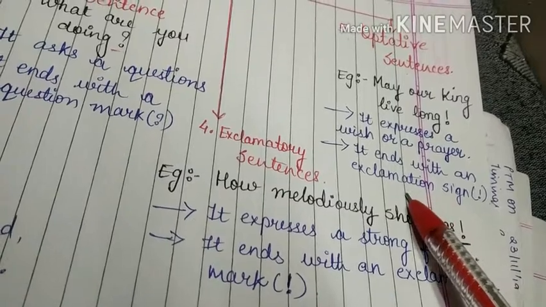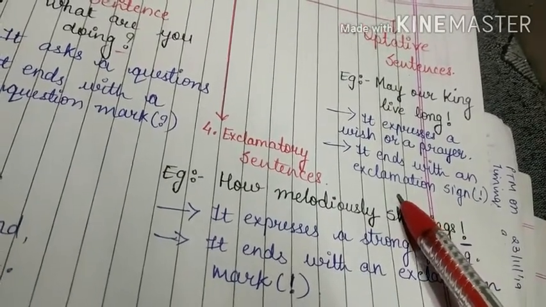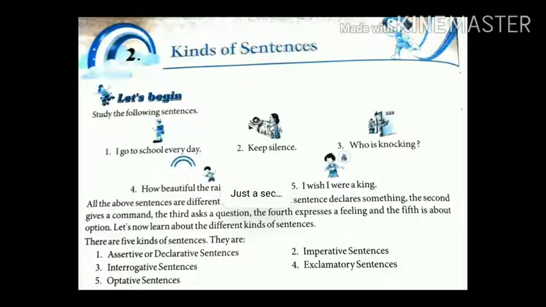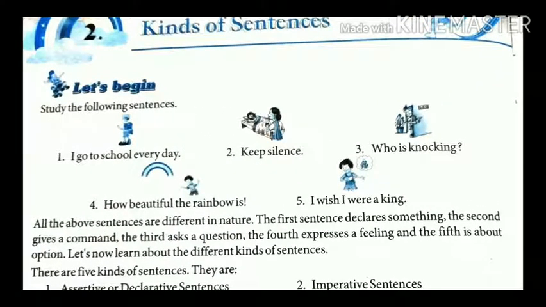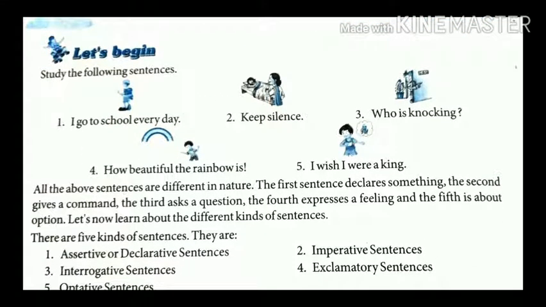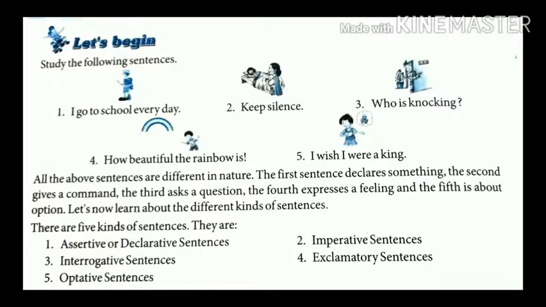Now students, let's see all these kinds in detail. Here are the following sentences. Number 1, I go to school every day. This is a normal sentence. Second, keep silence. This is the command. Number 3, who is knocking? Someone is knocking at the door. This is asking question.